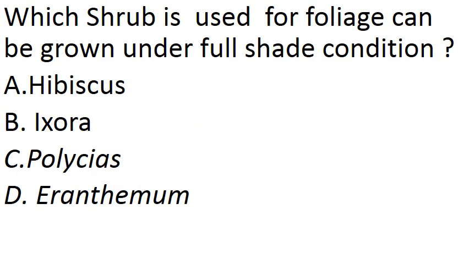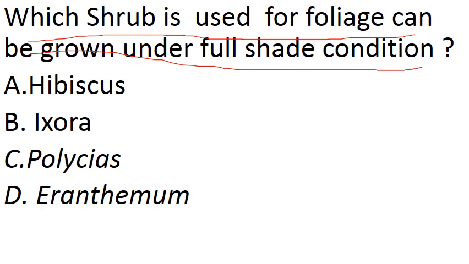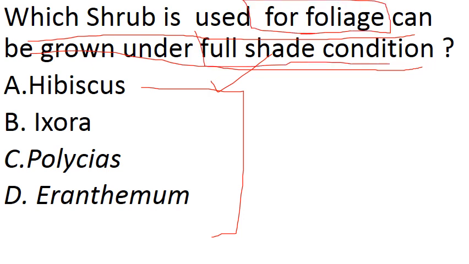Next question. This question belongs to shrubs for gardening. We already published videos about trees for gardening, shrubs for gardening, trees for useful ornamental purposes, and many videos. You can see those videos. So which shrub used for foliage can be grown under full shade condition? Here this level of question you should know. This is a high level question. You should choose a shrub among these options which has good foliage, and also it can grow in full shade condition, not even a point of sunlight.